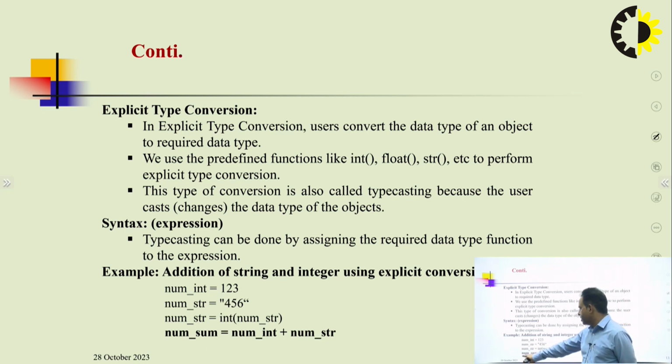After that we compute num_sum, and the string, having been converted to an integer value, gives the final solution as an integer value. So this is how explicit type conversion works. We first declare as per our norms, and then we convert to the required data type.